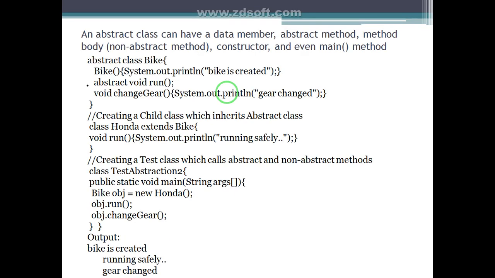Here an abstract class can have data members, abstract methods, method bodies, non-abstract methods, constructors, and even a main method. We can define a main method in an abstract class.